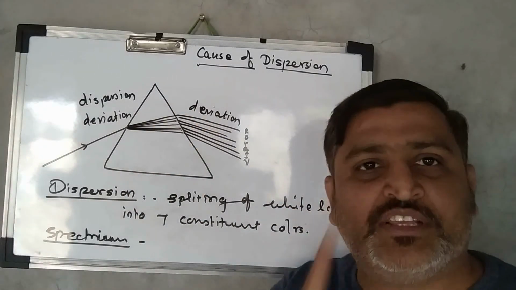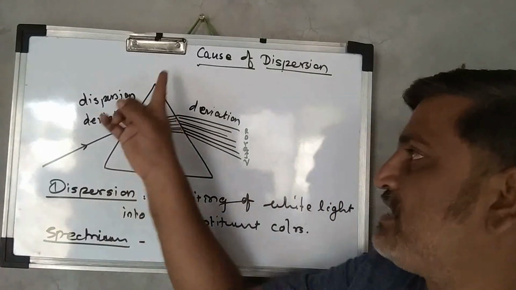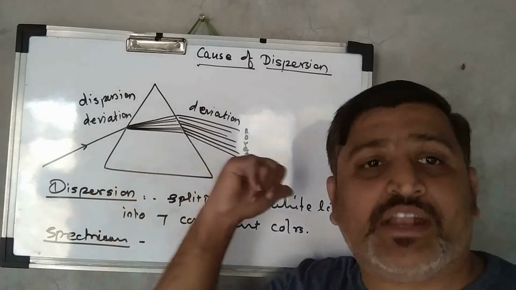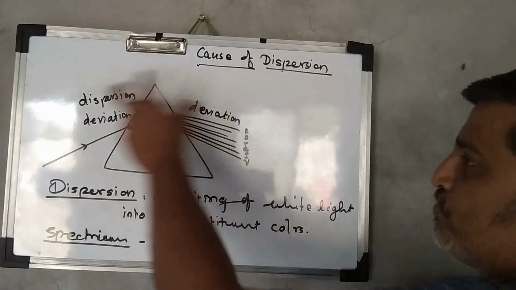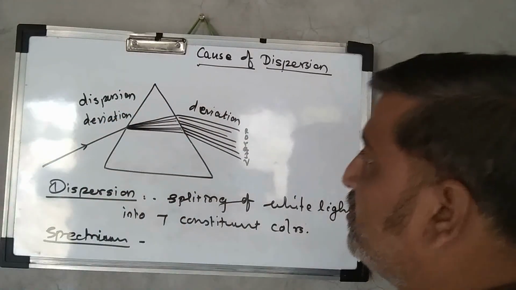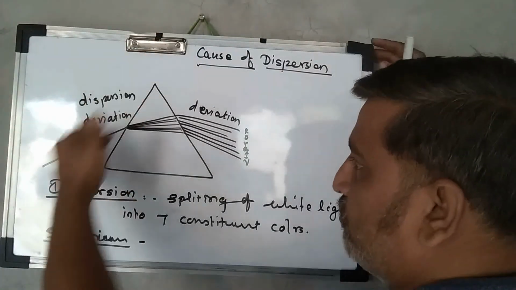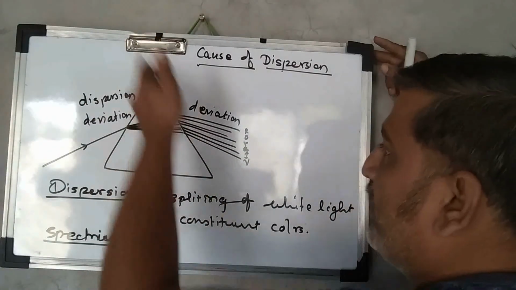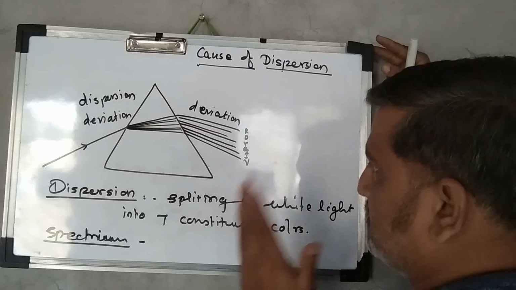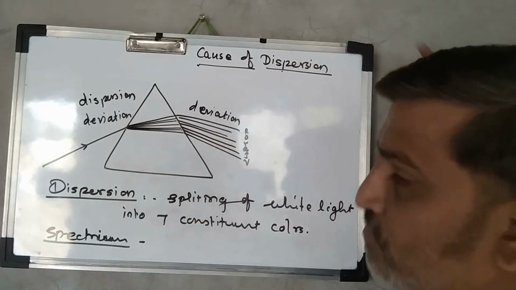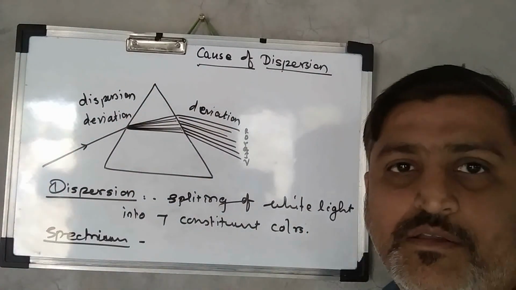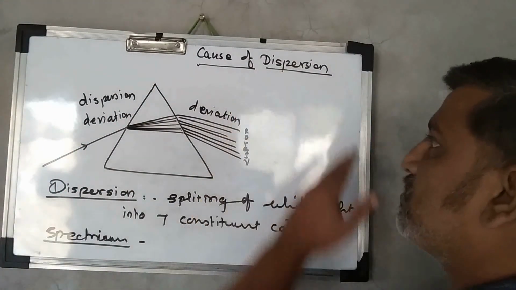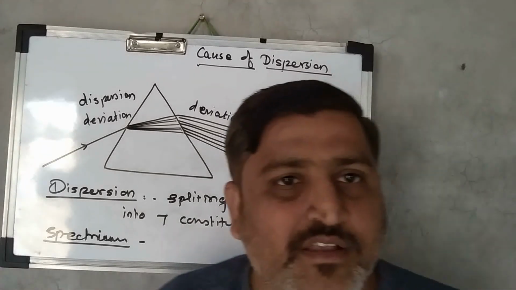So dispersion occurs only once, at the first interface of the prism, not at the second interface. Keep that in mind. Dispersion as well as deviation occur at the first interface, while at the second interface we find only deviation of the light, because it is passing from a denser medium to a rarer medium. So this is the cause of dispersion of light.